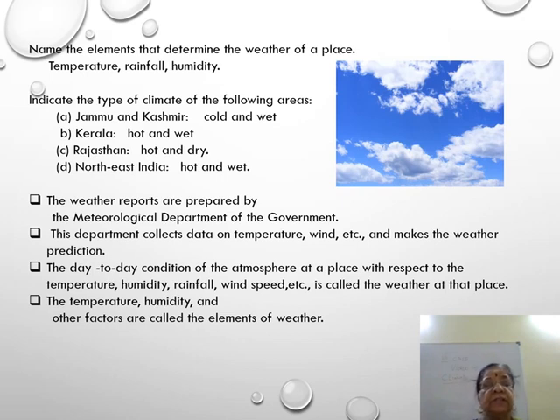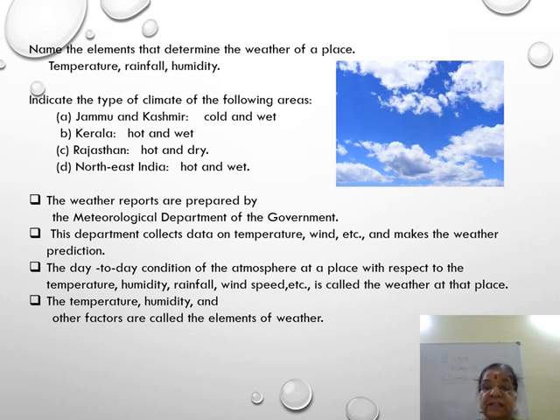So now indicate the type of climate for the following areas. In Jammu and Kashmir, normally it is cold and wet. In Kerala, it is hot and wet. Jammu and Kashmir is on the extreme north end, whereas Kerala is on the extreme south end.